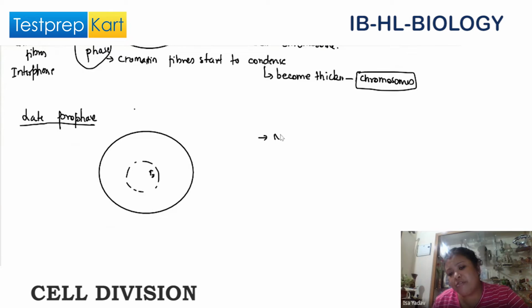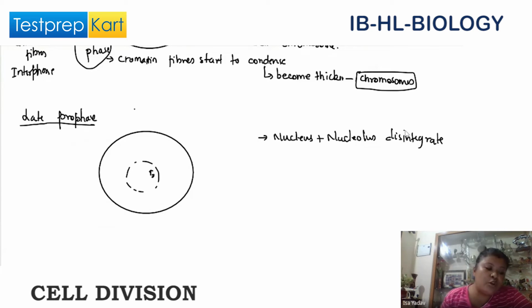So in the late prophase, we will observe that the nucleus plus nucleolus disintegrate. Now microtubules will grow from microtubule organizing centers, which means the spindle fibers start to form.